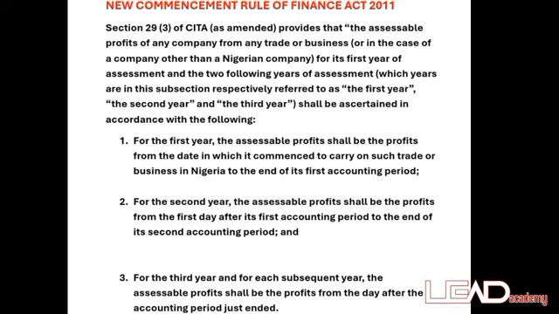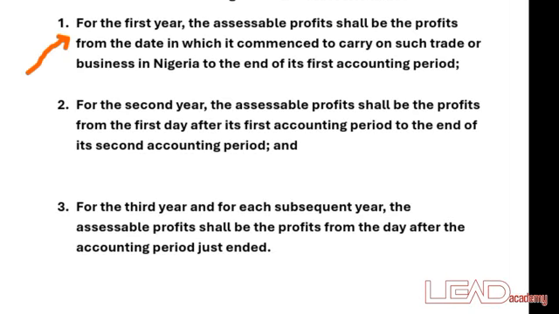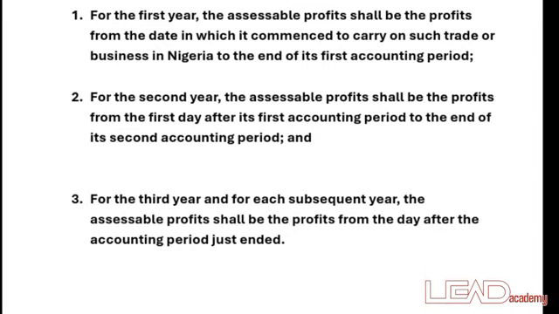So as I said earlier on, in the commencement rule, you are assessing the company's profits for 3 years. The first rule says for the first year, the assessable profit shall be the profit from the date on which it commenced to carry on such trade or business in Nigeria to the end of its accounting period. So this new commencement rule deals with